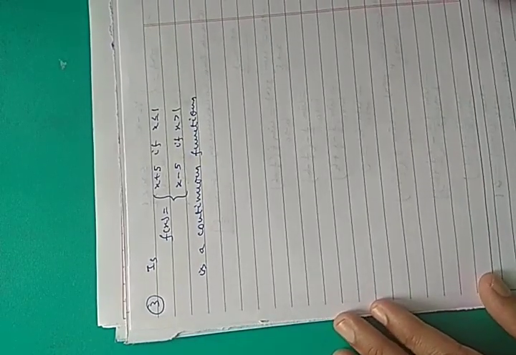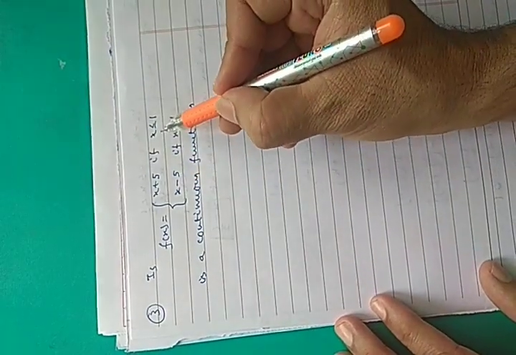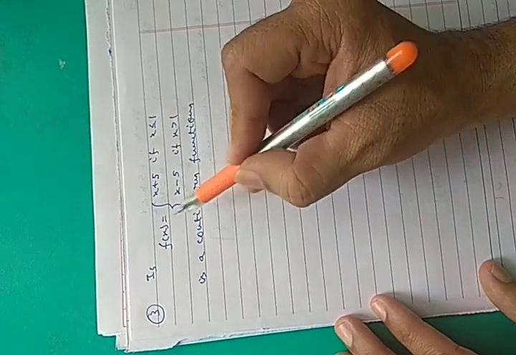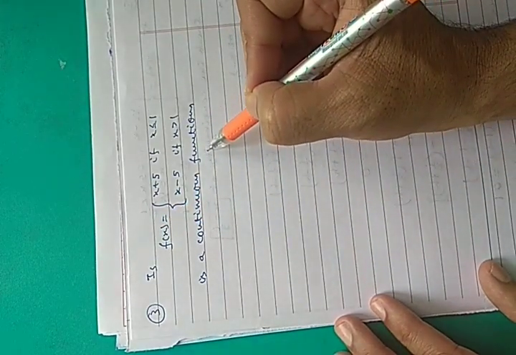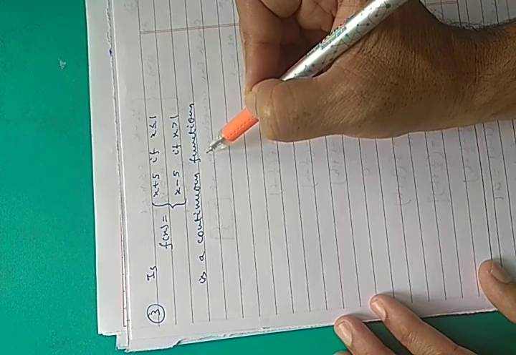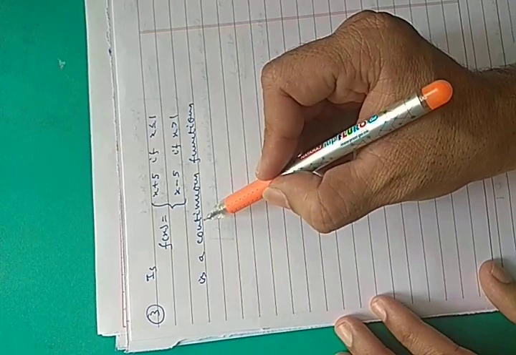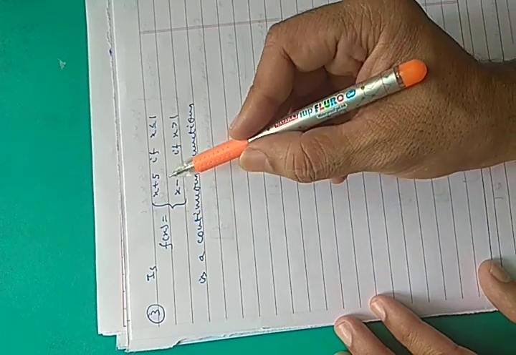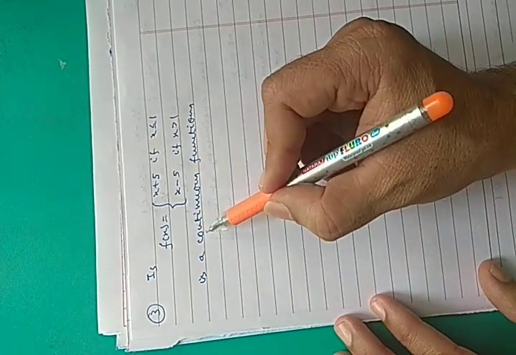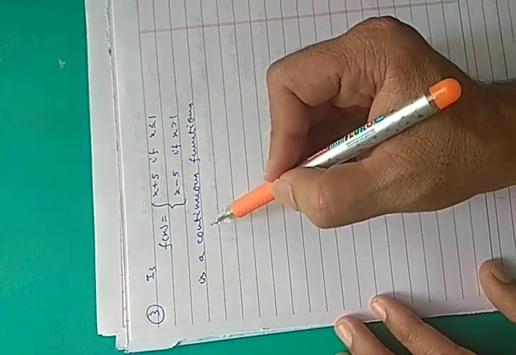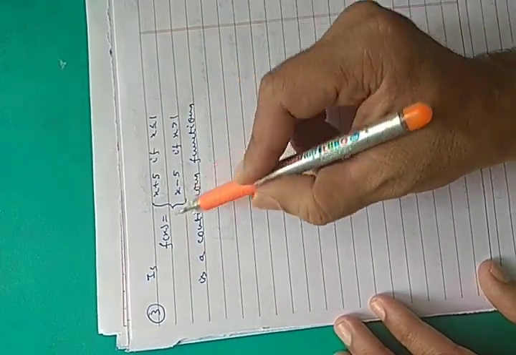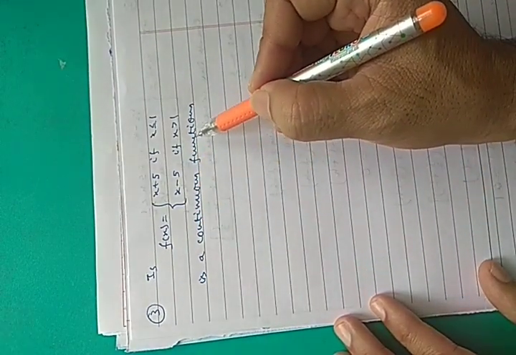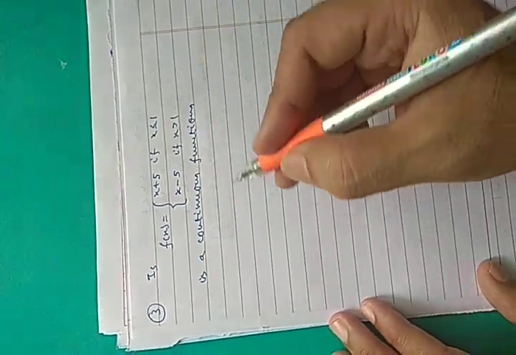Now look at this problem. f(x) equals x plus 5 if x is less than or equal to 1, and x minus 5 if x is greater than 1. Is f(x) a continuous function? Now you observe this problem. In this problem we have to check the continuity of f(x) in its domain, because here they have not asked you to check the continuity at x equals 1. What they are asking is whether f(x) is a continuous function. So you have to check the continuity of f(x) in its domain. So what is the domain of f(x)?